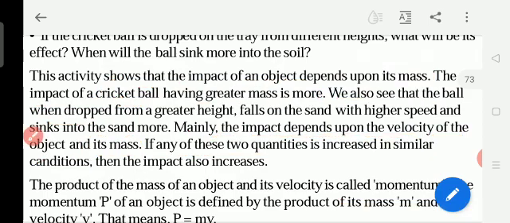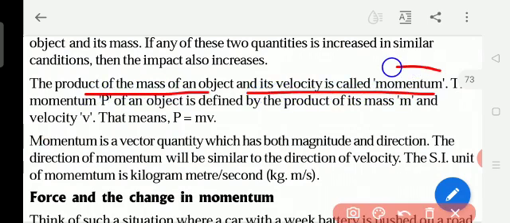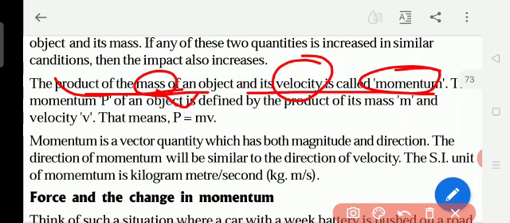Okay, so here we see now: the product of the mass of an object and its velocity is called momentum. So what is momentum? The product of the mass of the object and its velocity. Mass means weight. Velocity means speed in a particular direction. If any object is going with the same speed in a particular direction, that is a velocity. So momentum means velocity and mass together.